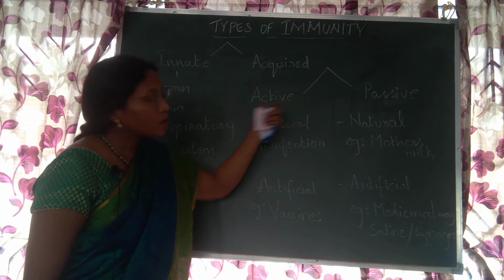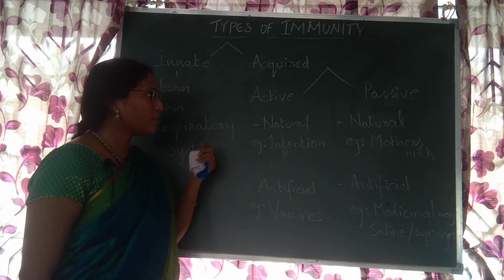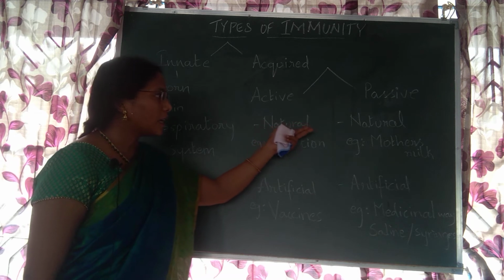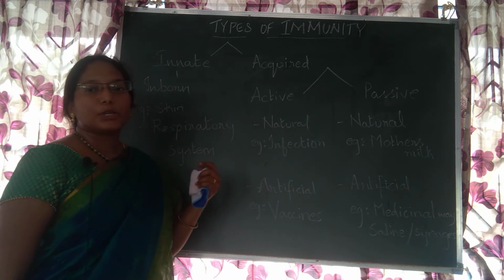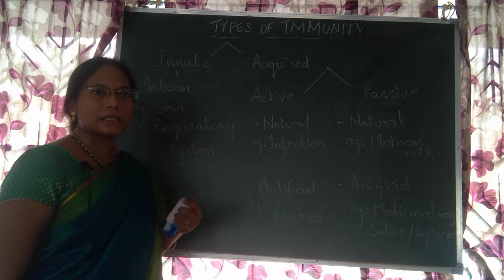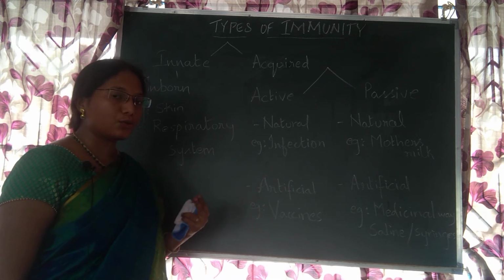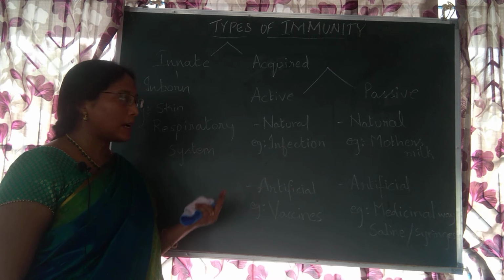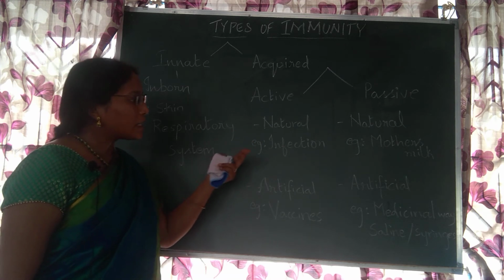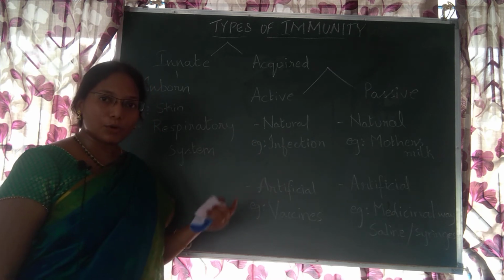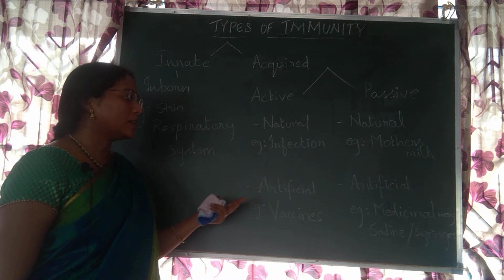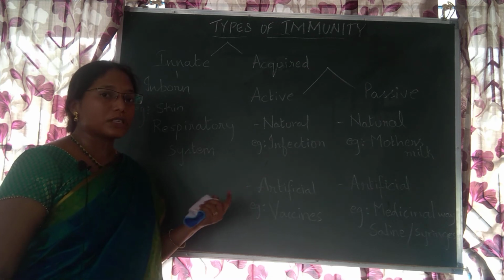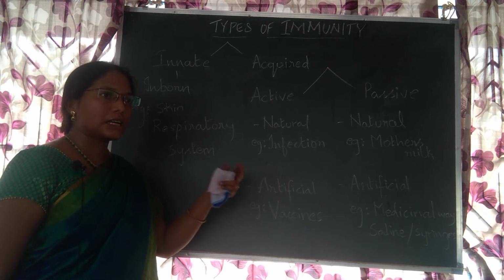And now I want to tell about passive immunity, which is again of natural and artificial types. Natural passive immunity means we are taking the antibodies from our mother only, through mother's milk at birth. It happens at birth. Whereas artificial means we are taking the antibodies in a medicinal method, let it be saline or through syringe injections directly.